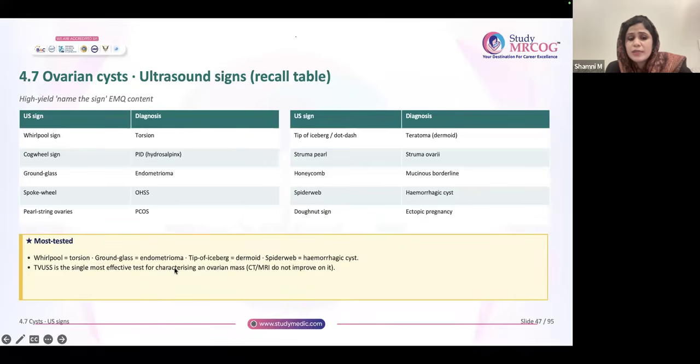TVS is the single most effective test for characterizing an ovarian mass. This is a favorite line of the examiners. TVS is the single most effective test for characterizing an ovarian mass.